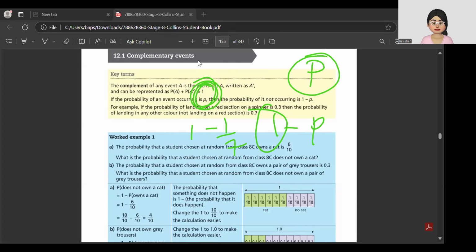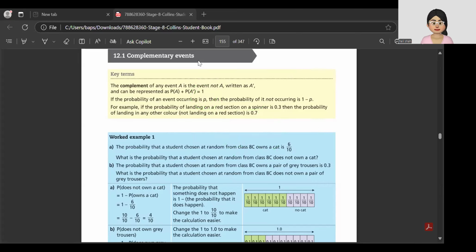Now let us quickly look at the examples. It says the probability of a student owning a cat is 6 by 10. So what is the probability of not owning a cat?